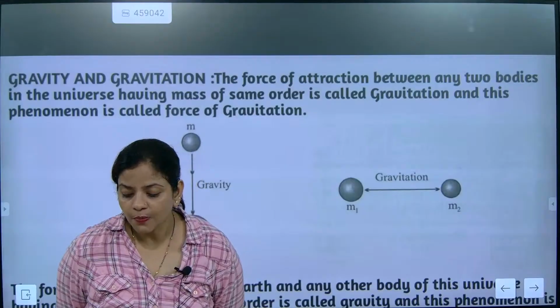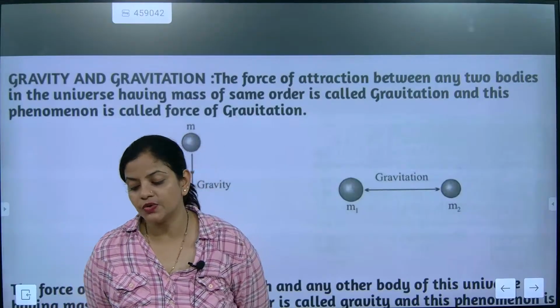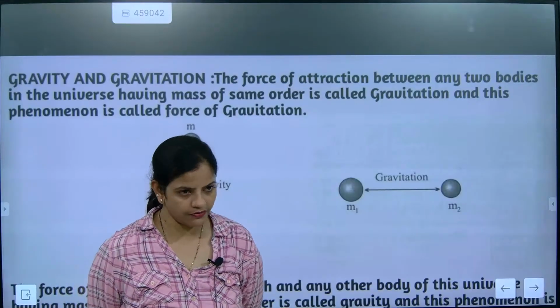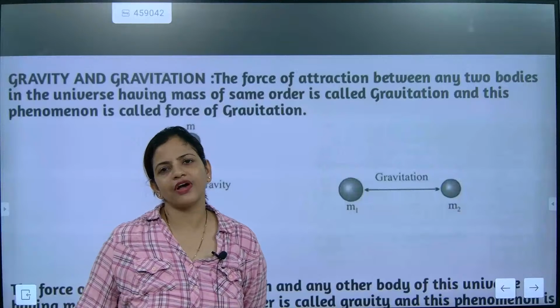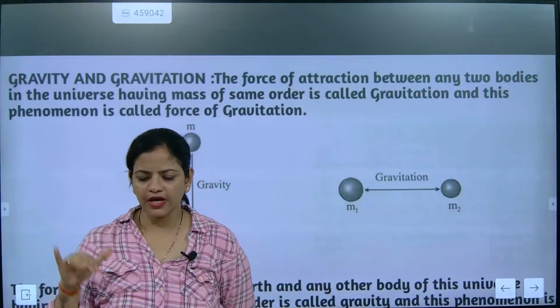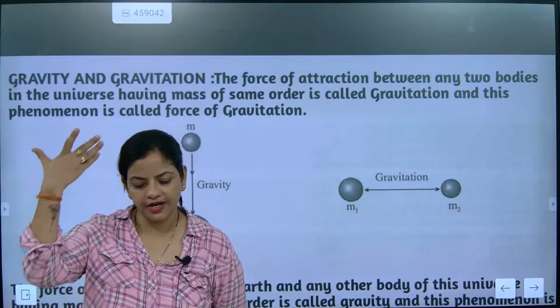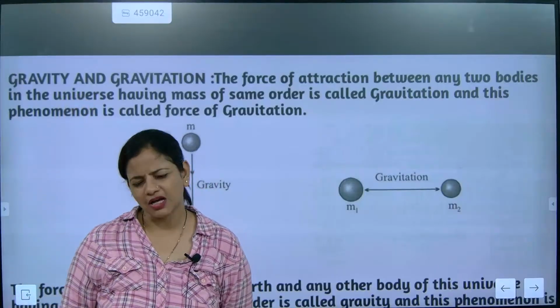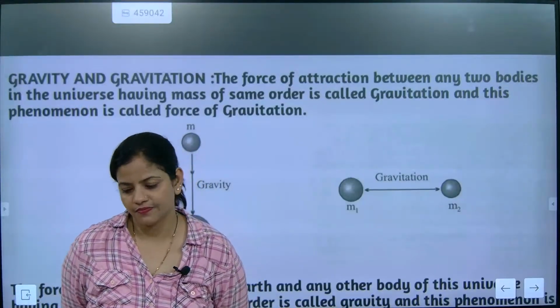Okay, Vijay, please pay attention here. First, I need to understand some points from you. If I am in a lift and I am ascending, going up, will my mass be affected or weight be affected?